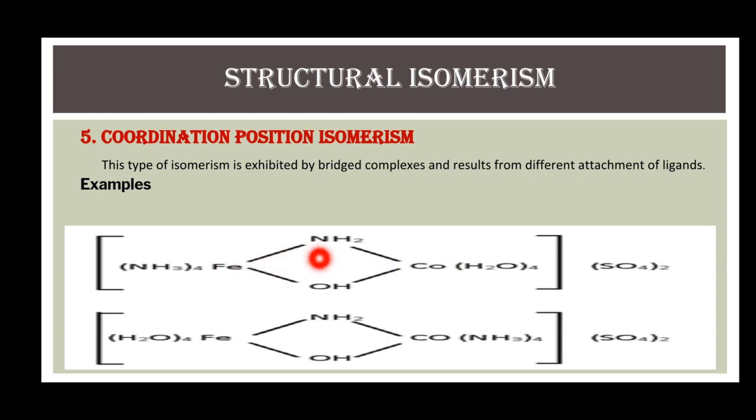These two metals are bonded to each other through two bridging ligands, and iron is bonded to 4 amine ligands, whereas cobalt is coordinated to 4 water molecules. The only difference in these isomers is the difference of ligands around the metals. In first example, 4 amino ligands are bonded to the iron, whereas in second isomer, these 4 amino ligands are bonded to cobalt, whereas 4 aqua or water molecules are bonded to iron.